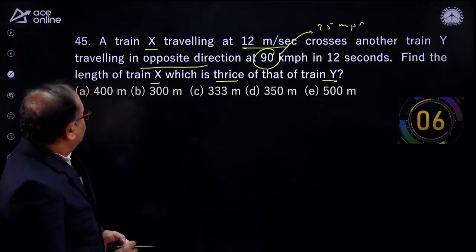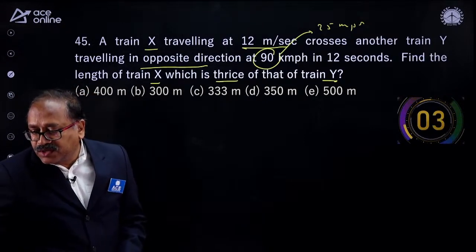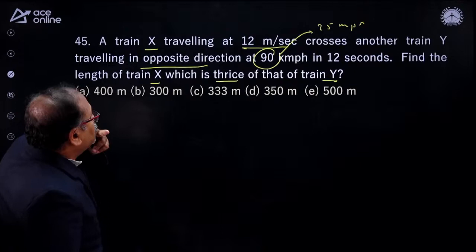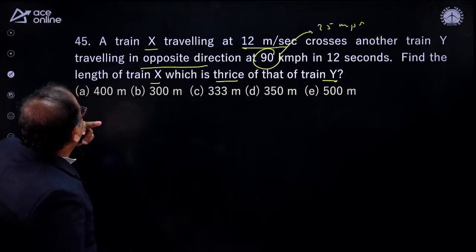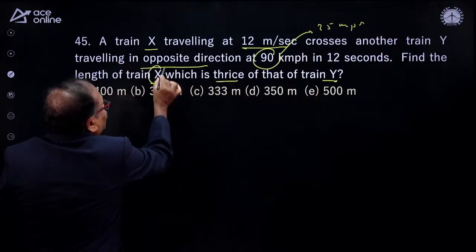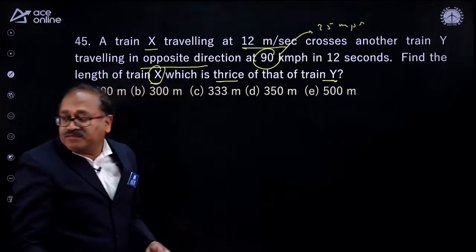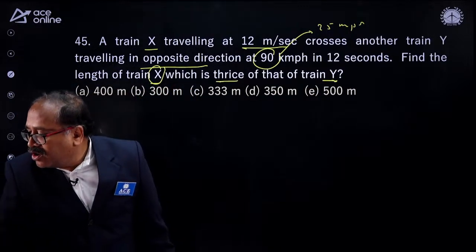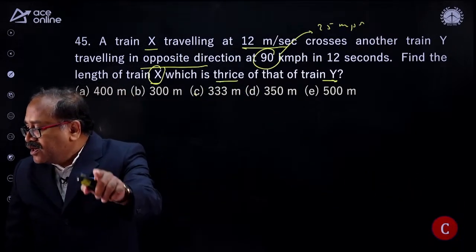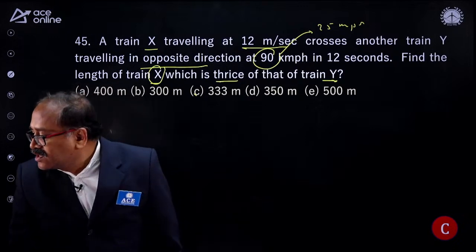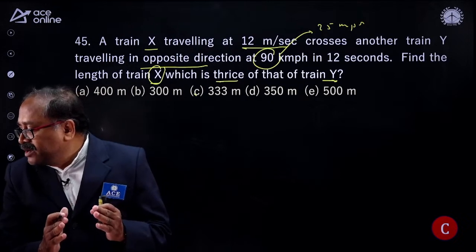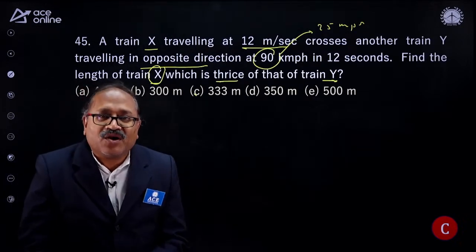What's your answer? What is the length of train Y? And what is said about the length? Find out the length of train X, which is 3 times the length of Y. Anyone answer the question? Option C. Let's check that option C is right, sir. Yeah, you are right. Everyone is right. And I can see Rajala Subba Reddy. Okay, Subba Reddy, welcome to the ACE online class, sir.